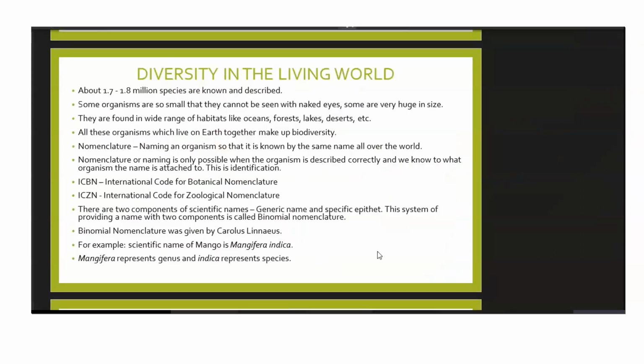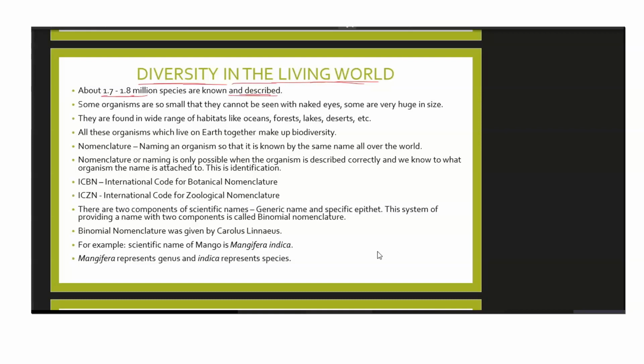Diversity in the living world. As we have seen earlier also, children, diversity means what? The different varieties of organisms that exist in our world. Different kinds of living organisms, be it a plant or an animal or a bacteria or anything. What is their diversity? Means how many of them are there, what are the different types of them which are there. You see, it is about 1.7 to 1.8 million species that are known and described.